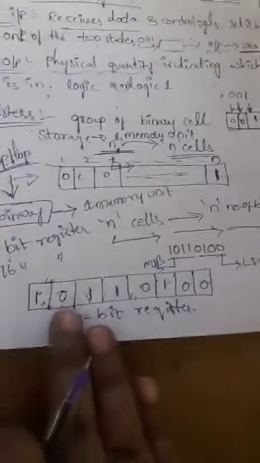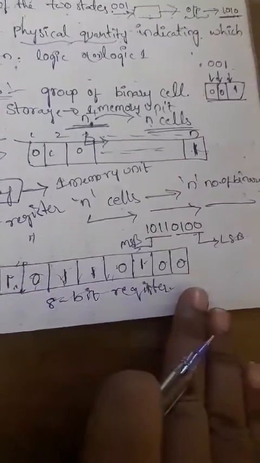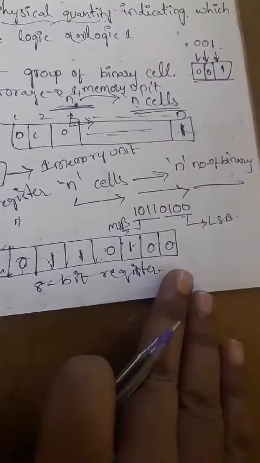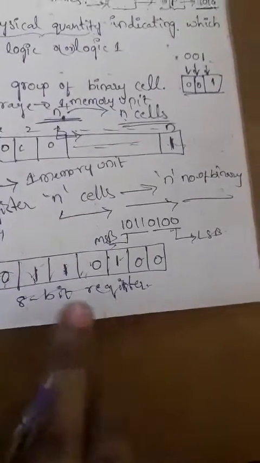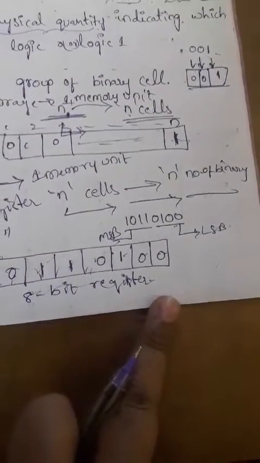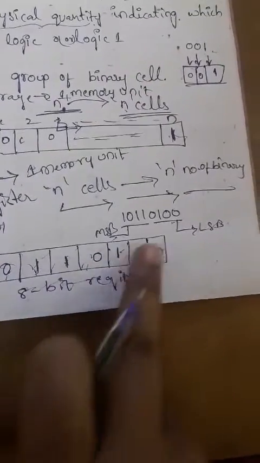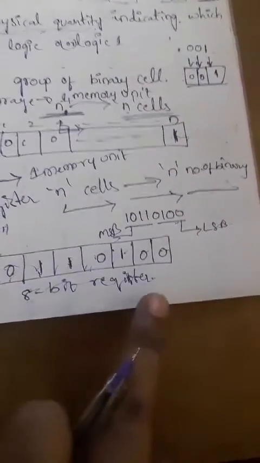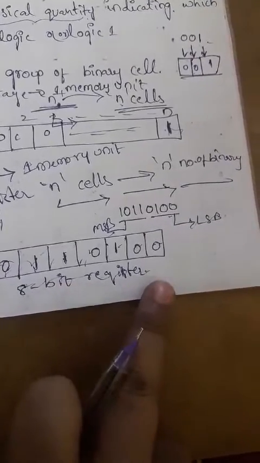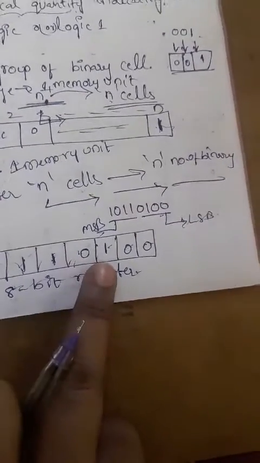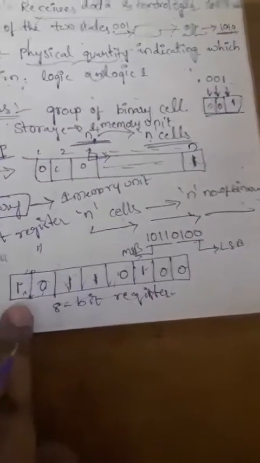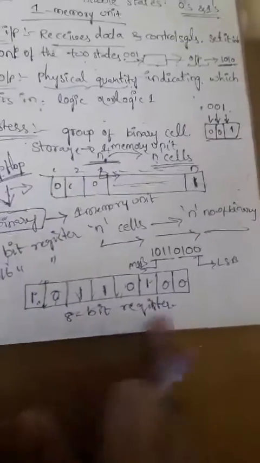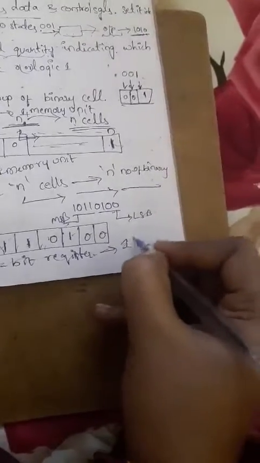Now, how can the information be stored in a particular cell? How the binary information we are having can be stored into a particular cell. This is the best example, that each bit can be stored in a particular cell. For example, if you have binary information like this, we can store the information in a register like this, from LSB to MSB. Now, this 8-bit register we can call the 1-byte register.